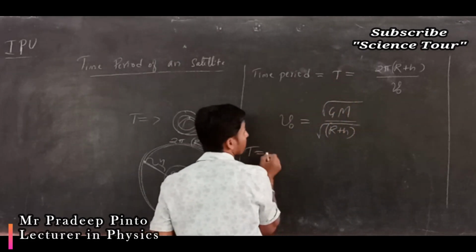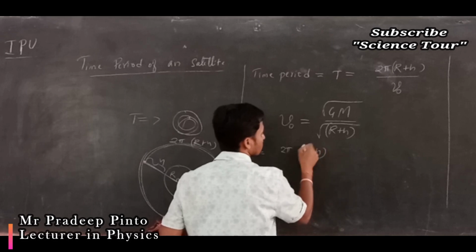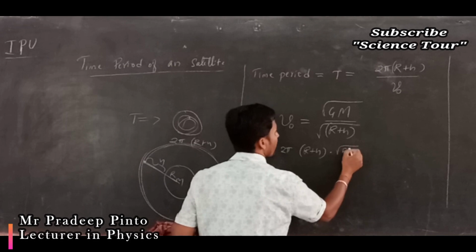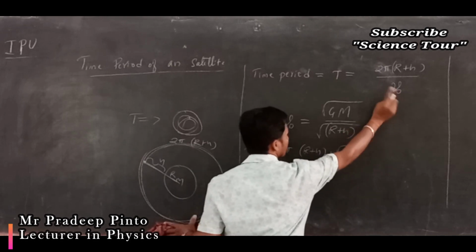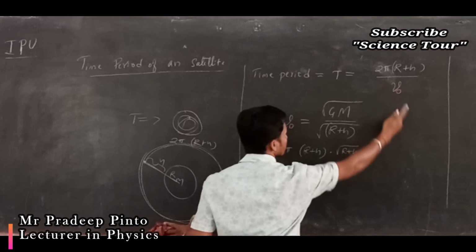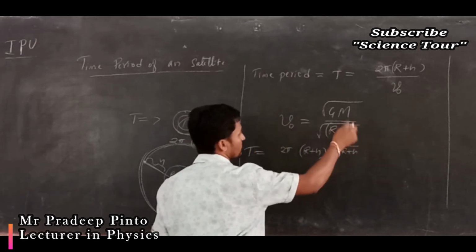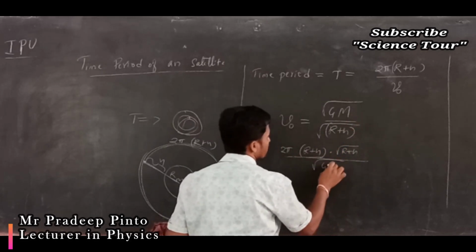So the time period, which is 2 pi (r plus h) divided by v naught, is 2 pi (r plus h) into the square root of (r plus h) divided by the square root of G M; the denominator goes to the numerator.